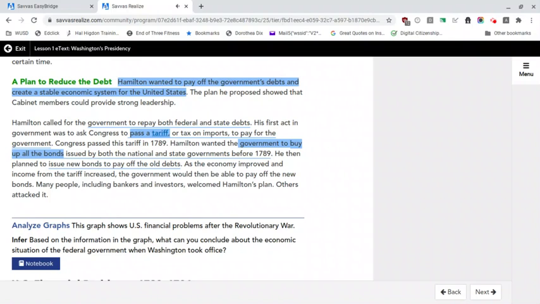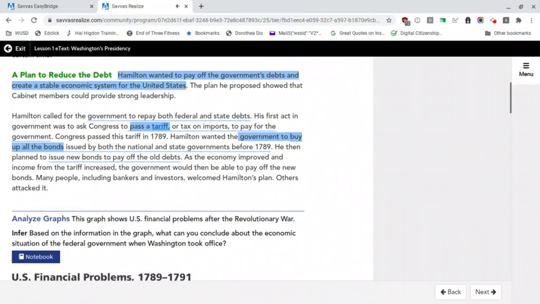Hamilton wanted the government to buy up all the bonds issued by both the national and state governments before 1789. He then planned to issue new bonds to pay off the old debts. As the economy improved and income from the tariff increased, the government would then be able to pay off the new bonds. Many people, including bankers and investors, welcomed Hamilton's plan. Others attacked it.